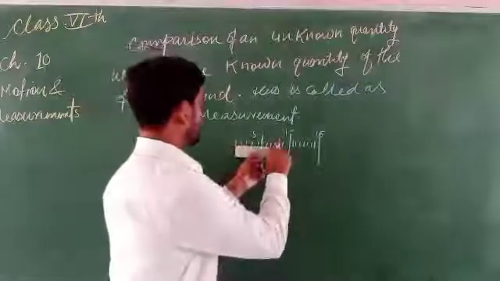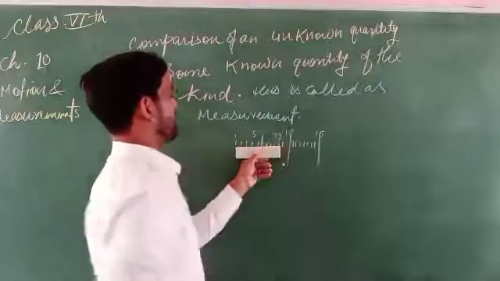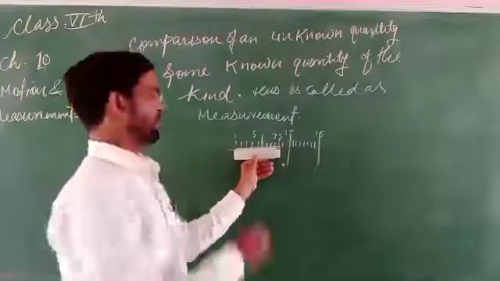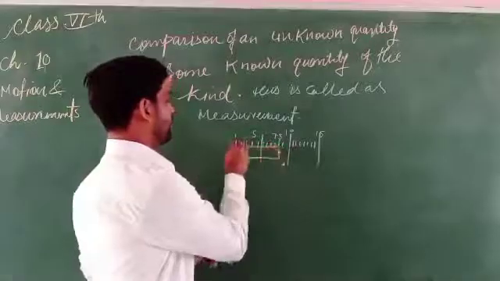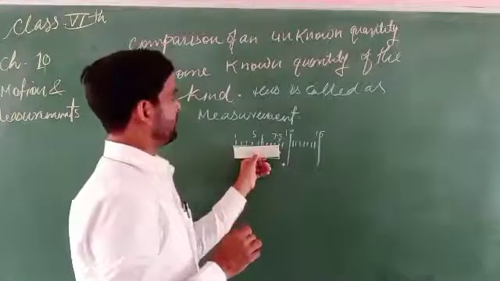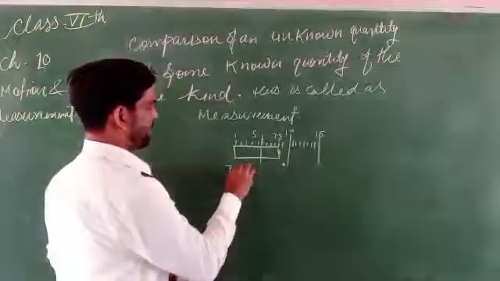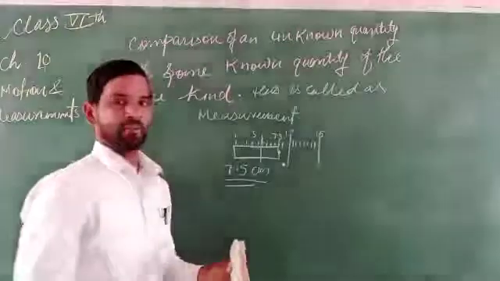It is measured like this: this one is the unknown quantity and this one is the known quantity. When measured, it is 7.5 centimeters.